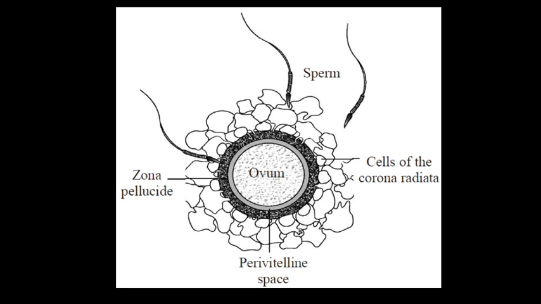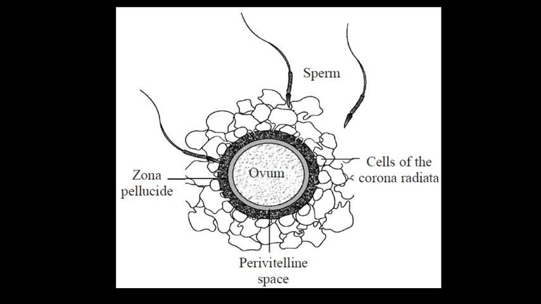So this is a picture of fertilization, meaning how fertilization happens in mammals. So what is fertilization? As you see in the slide, the fusion of the male sperm and the female ovum gametes to form a zygote is called fertilization.